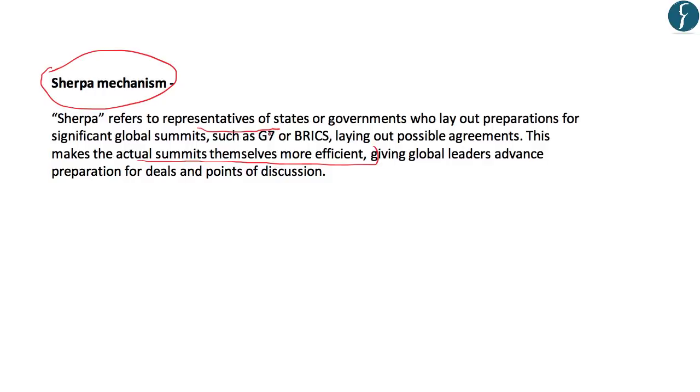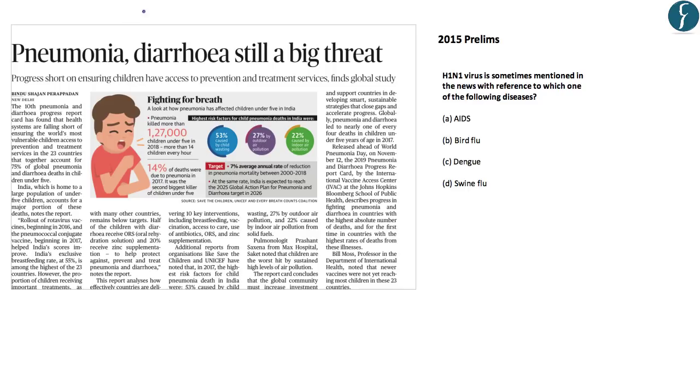Now let's move on to the next news. This news has been taken from page number 9. Pneumonia, diarrhea still a big threat. Now anywhere in the syllabus, diseases are not directly mentioned. But if you analyze the past year question papers, you will see that almost every year there are one or two questions related to diseases.